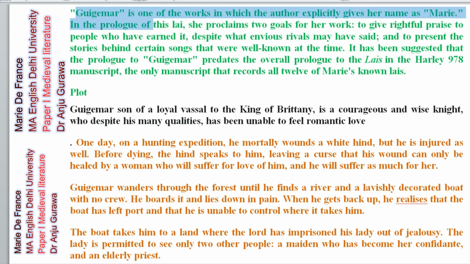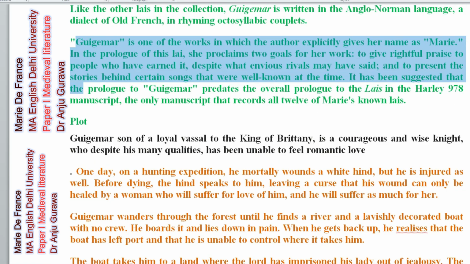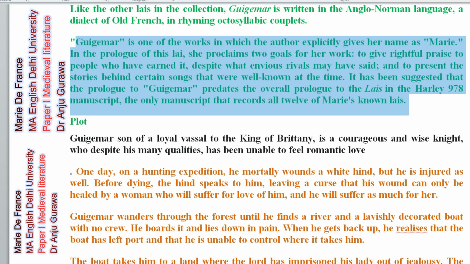In the prologue of this lai, she proclaims two goals of her work: to give rightful praise to people who have earned it, despite what envious rivals may have said, and to present their stories behind certain songs that were well known at the time. It has been suggested that the prologue to Guigemar predates the overall prologue in the Lais, in the Harley 978 manuscript, the only manuscript that records all 12 of Marie's lais.